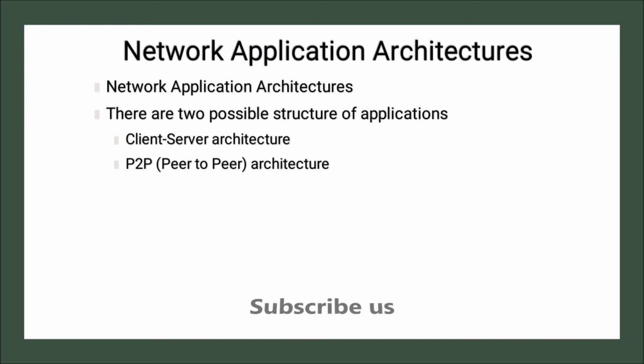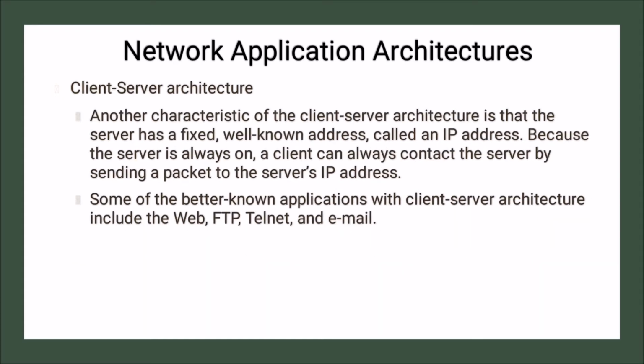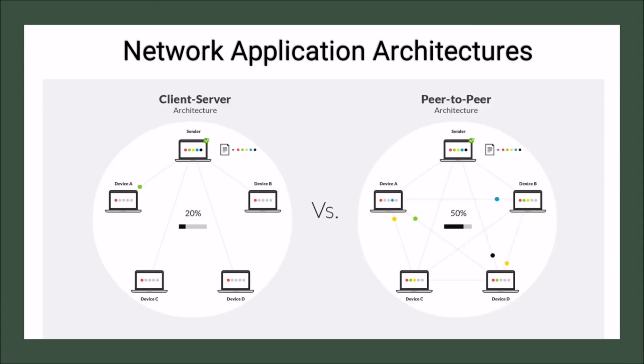So there are two possible structures of application. One is client server architecture and another is peer-to-peer architecture. Let us first discuss client server architecture. First see the diagram of it. This is basically client server architecture.